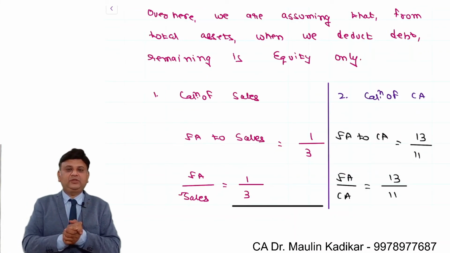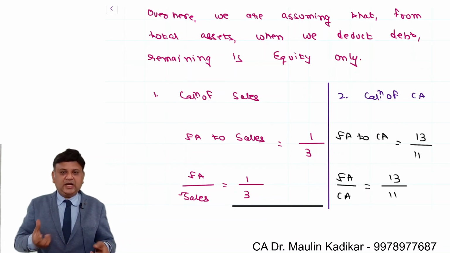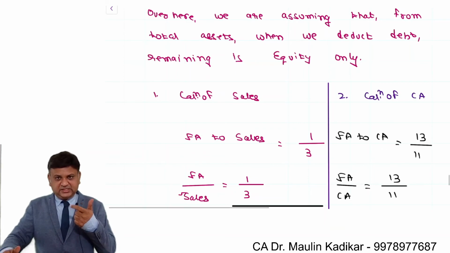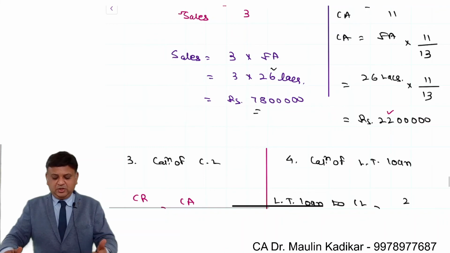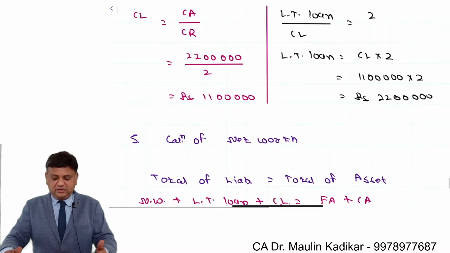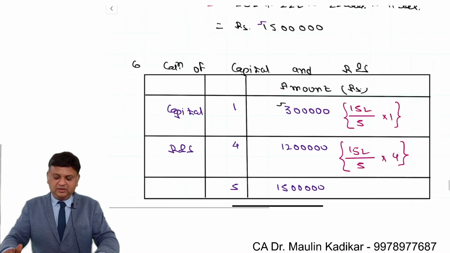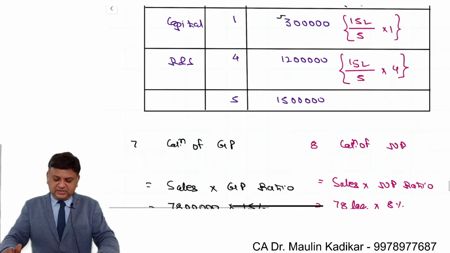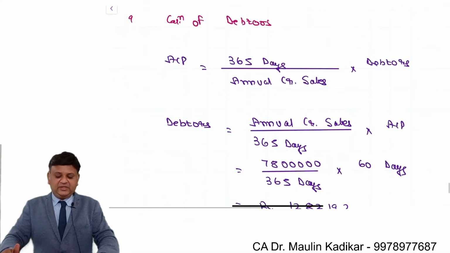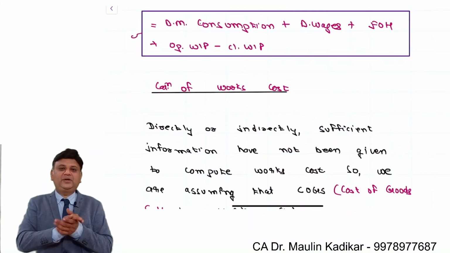So friends, over here there are two types of ratios provided to us. One is the financial ratios and another is the accounting ratios. Fixed asset value is given to us. Based on that sales, current assets are calculated. Using current ratio, current liabilities are calculated. Using current liability, long-term loan is calculated. Total assets is equal to total liabilities. So net worth is calculated. It is split between capital and reserves and surplus. With the sales, GP ratio is found, NP ratio is found. With the sales, data are calculated. Simple, simple. Now the important point comes.